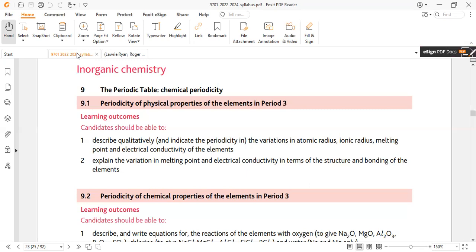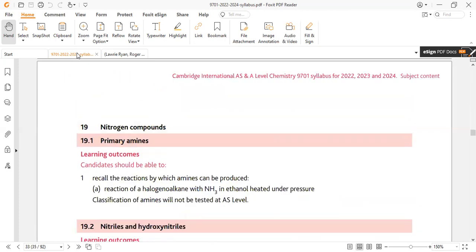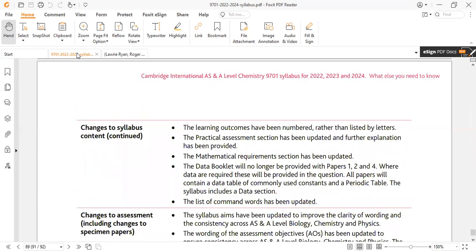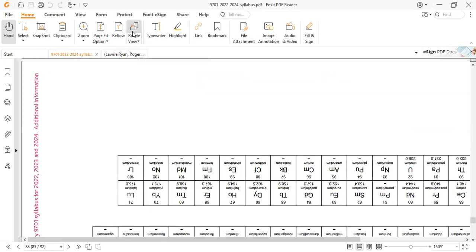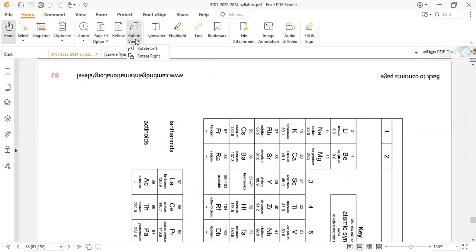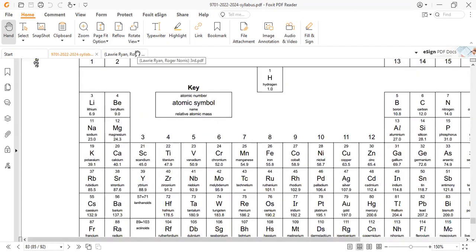So we define periodicity as the reoccurrence of a similar property after each interval of the elements. After a certain interval of elements, the reoccurrence of the property will happen. For example, if we consider within the periodic table the element sodium, we can find similar properties after a regular interval.